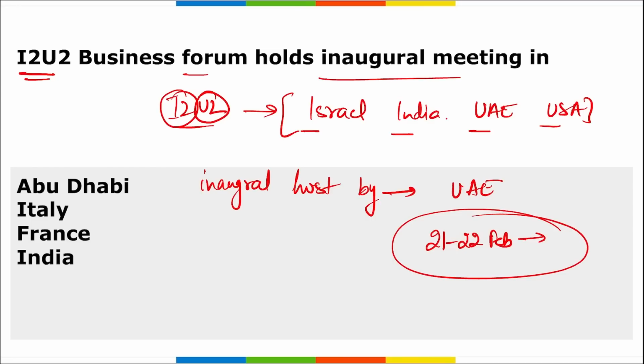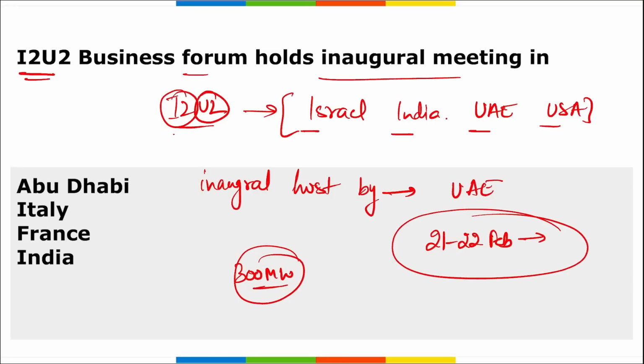Here various commitments will be made on various technologies and businesses, and this I2U2 Business Forum discussed building integrated agriculture facilities across India. As a part of the forum's initiative, UAE will be committing $2 billion investment for integrated agriculture facilities across India, and also development of a 300 megawatt wind and solar power plant in Gujarat.